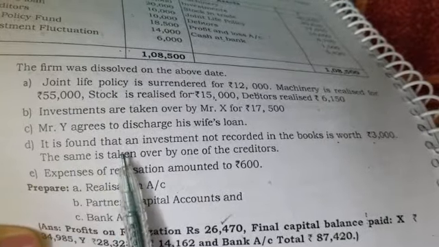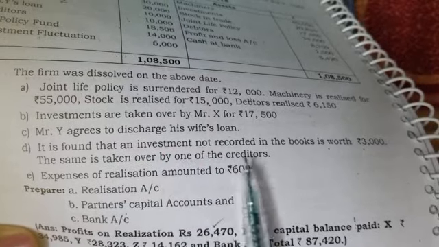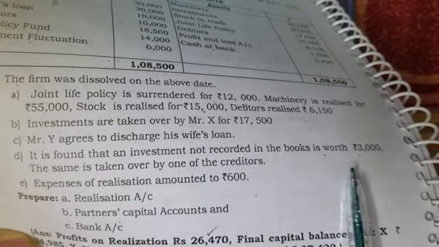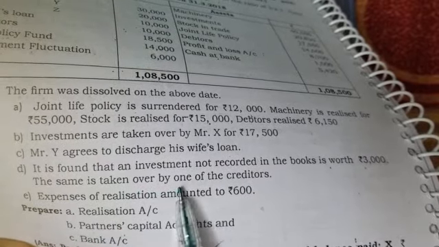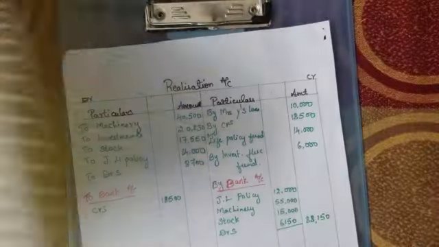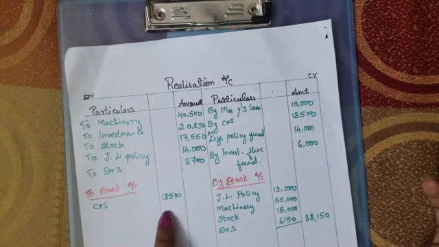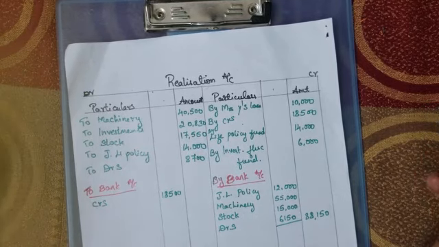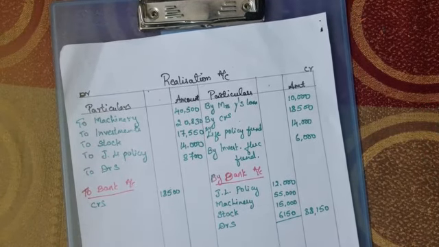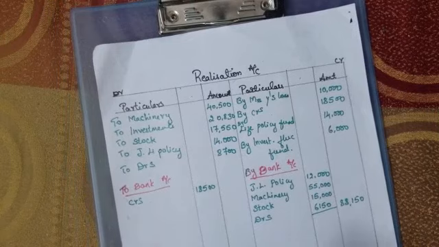It is found that an investment not recorded in the books is worth rupees 3,000. The same is taken over by one of the creditors. That means we need to pay 18,500. Among this, one creditor has taken the unrecorded investment which was around 3,000 rupees.